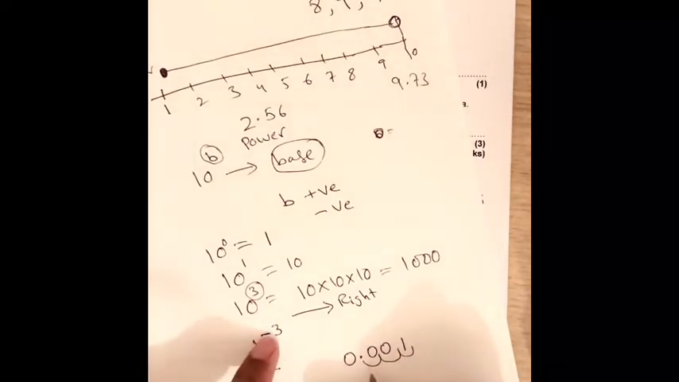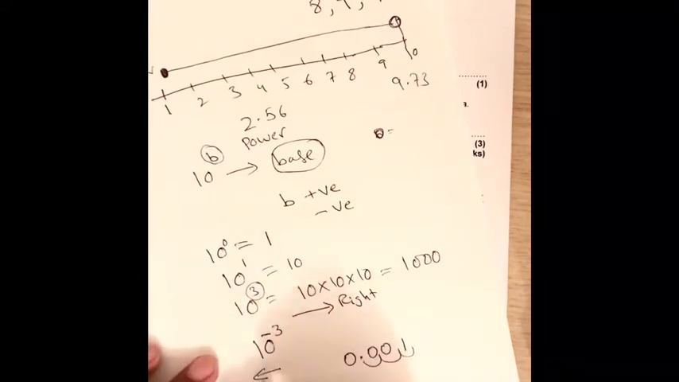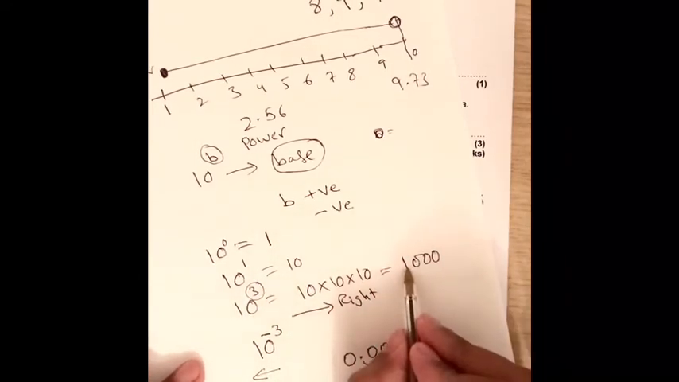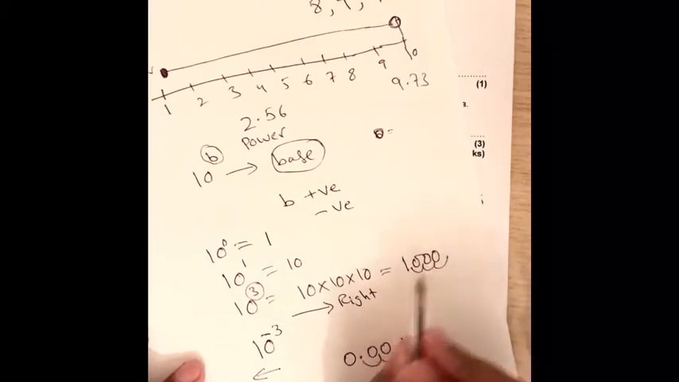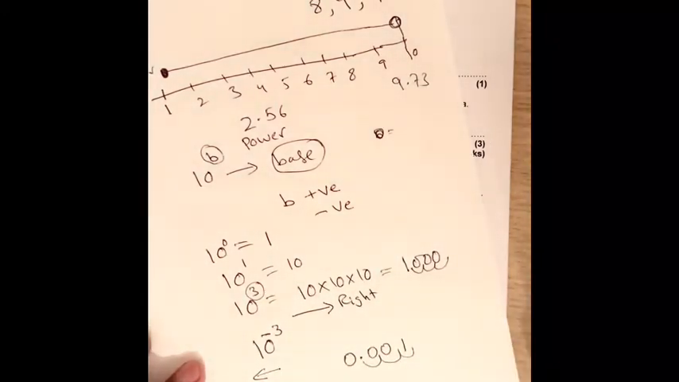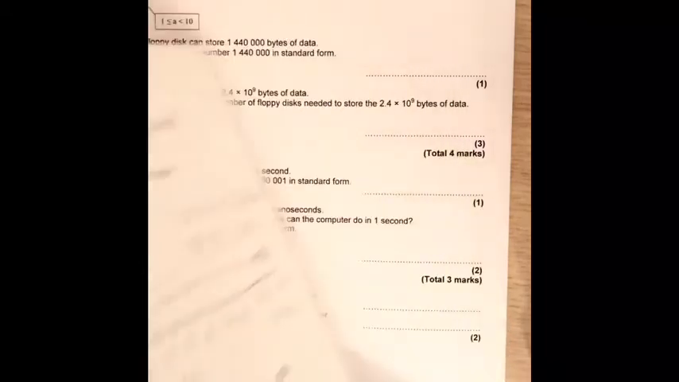That's why it comes to 1 here. If the power is positive 3, it means the decimal point moves in here: 1, 2, 3. So we move to the right side, and if it is a negative value, we have to move to the left-hand side. Now we are coming towards our question number 1.